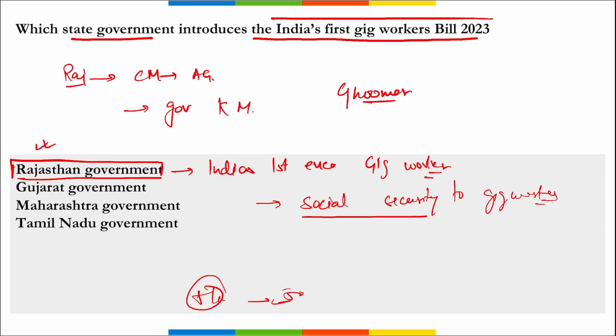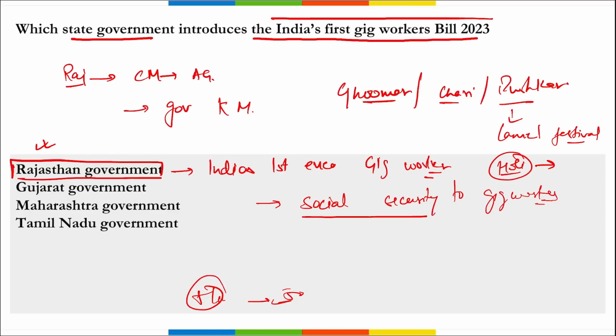Ghumar dance is famous here. Chari dance is there. Then Pushkar Mela is famous here, right? And Pushkar Mela is also known as the Camel Festival, right? During Holi, Pushkar is very famous. Then in Rajasthan, Jaisalmer, Udaipur, Jaipur are some famous destinations.